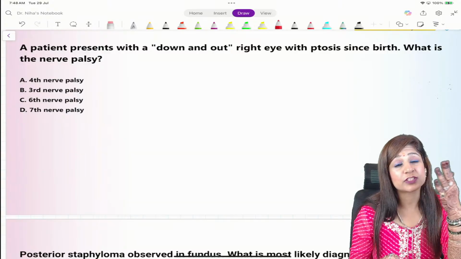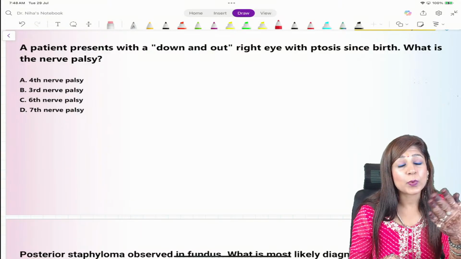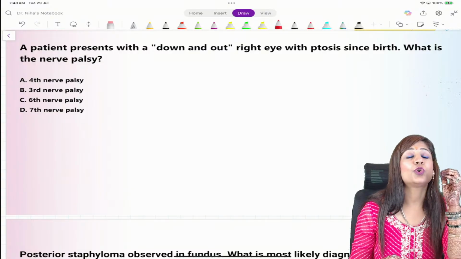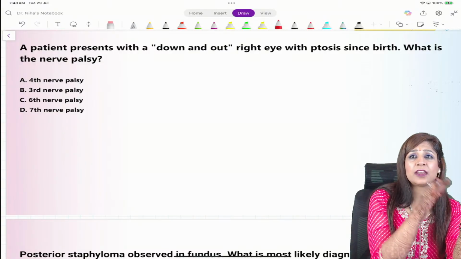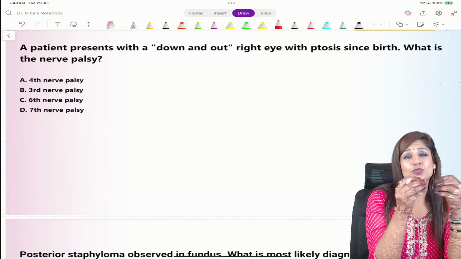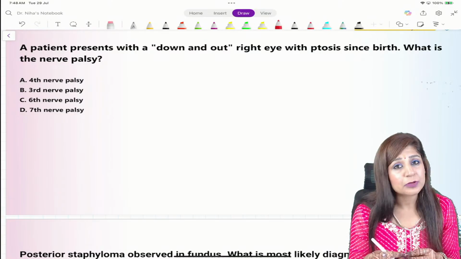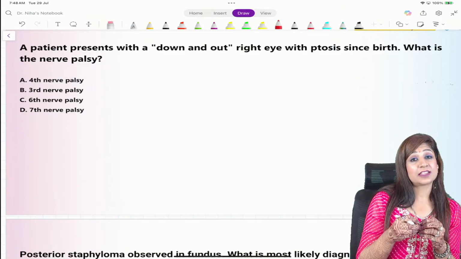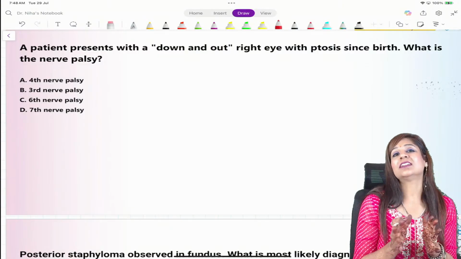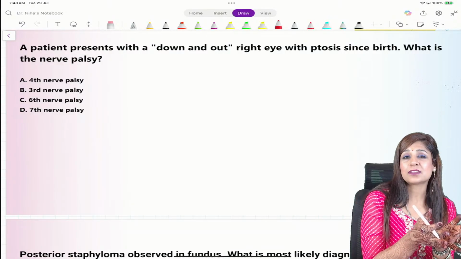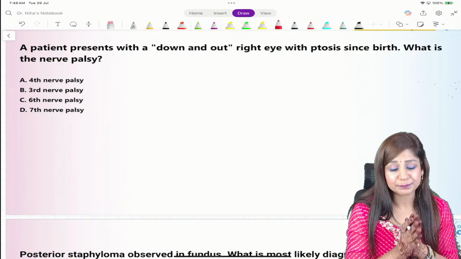They are moving towards neuro-ophthalmology, squint, nerve palsies, retina. There was an era when you used to just mug up the lines and pass. Now you won't be able to do your exam well with this, but certainly if you are fine with your concepts, if you have done the important topics, then there will be no problem.